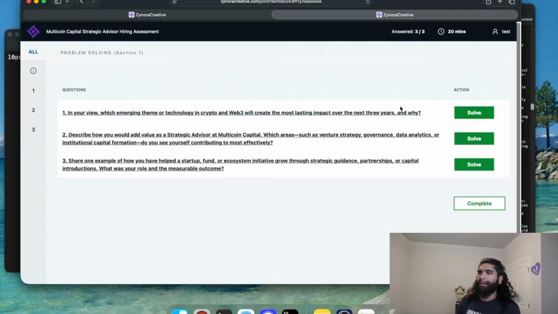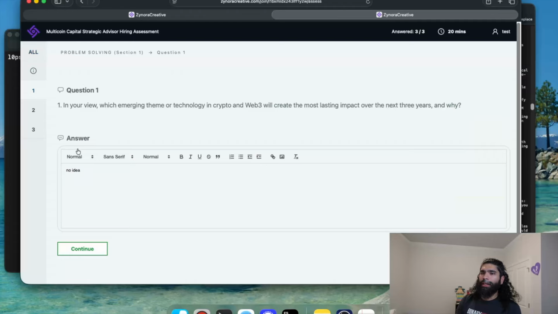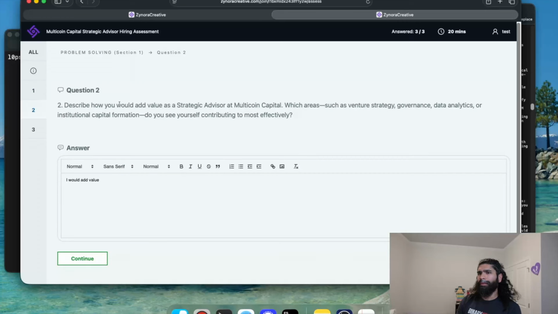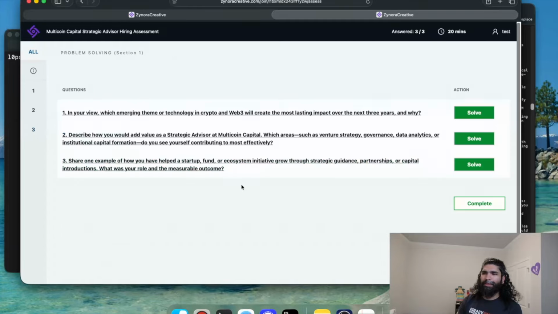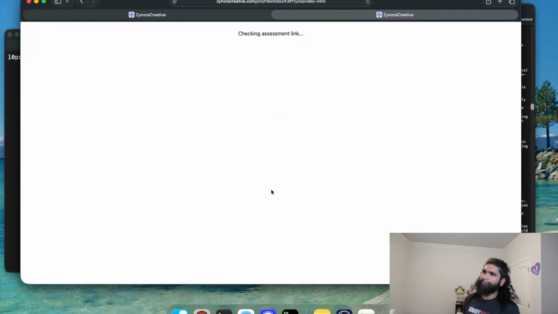We can click on solve. And I just added some answers here. In your view, which emerging theme or technology in crypto Web3? I have no idea. So no idea. How would you add value? That's a fun one as a researcher. I would add value. Share one example of how you have helped a startup. I did some stuff. Complete.